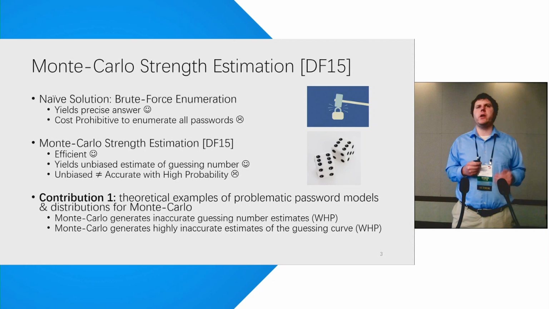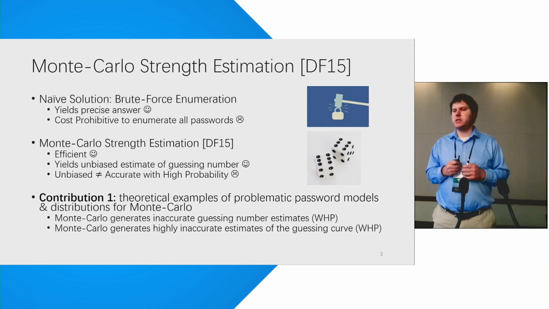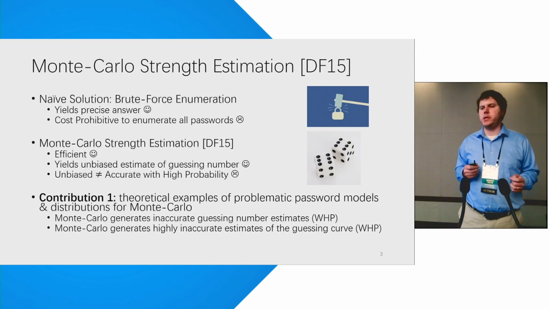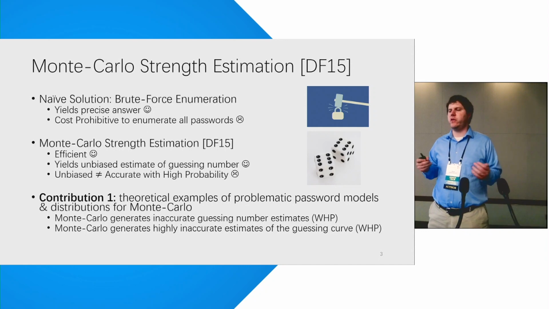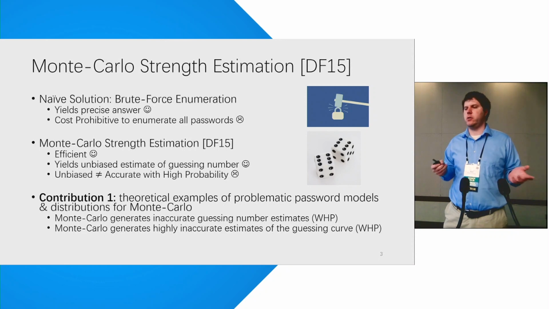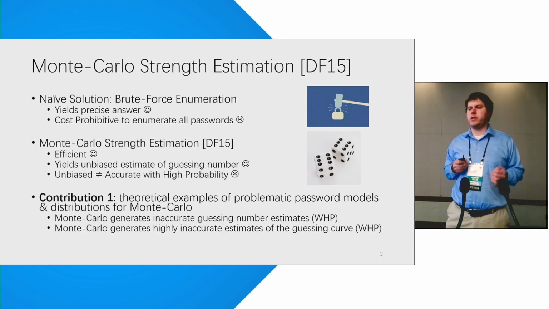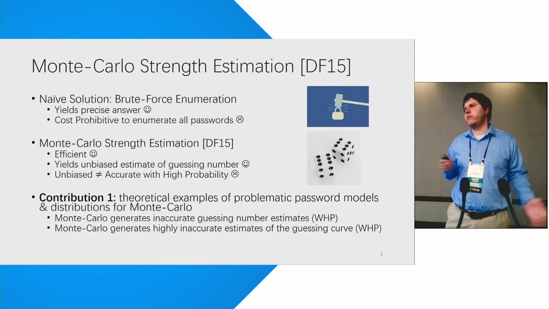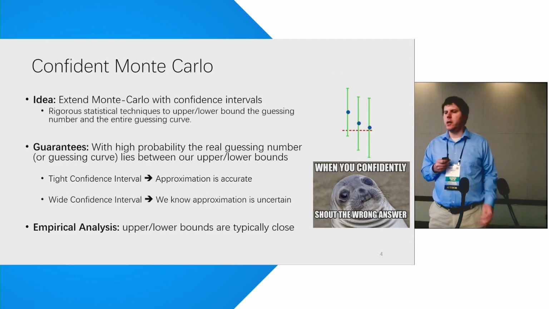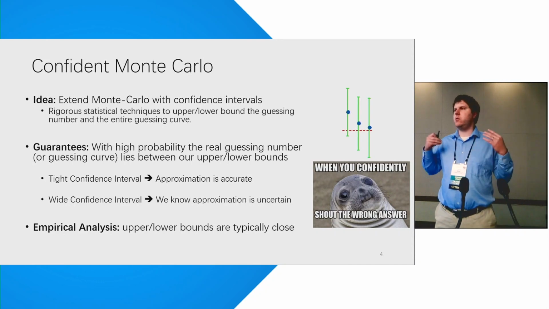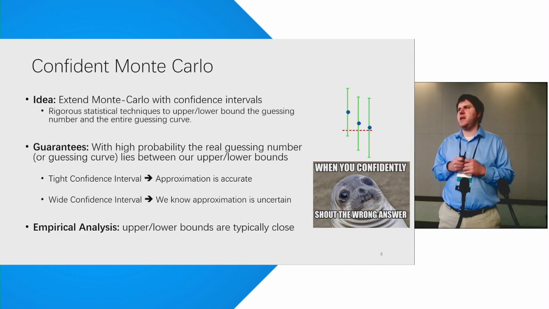Unfortunately, one of the things we'll point out in this paper is that unbiased estimate does not necessarily mean accurate with high probability. So our first contribution is to provide theoretical examples of probabilistic password models and problematic distributions for Monte Carlo. We'll give an example where Monte Carlo generates highly inaccurate guessing numbers with high probability, or highly inaccurate guessing curves with high probability. Okay, so given that there are problematic examples out there, we'd like to avoid just confidently reporting a guessing number or guessing curve that's not accurate.